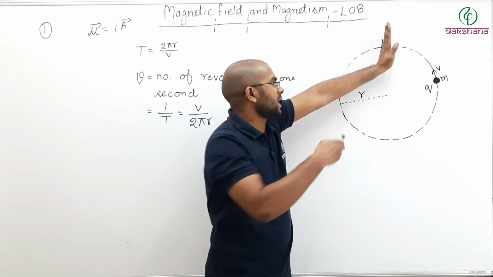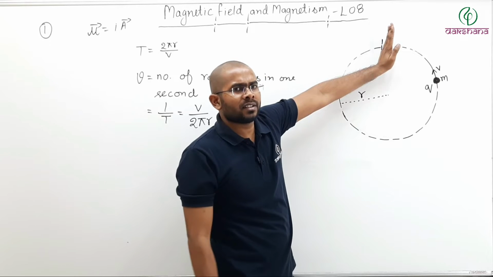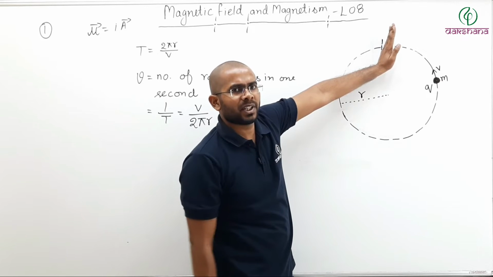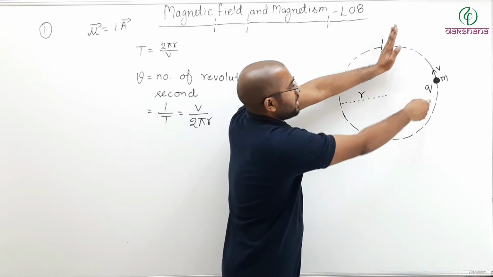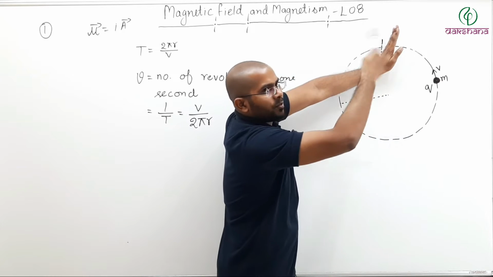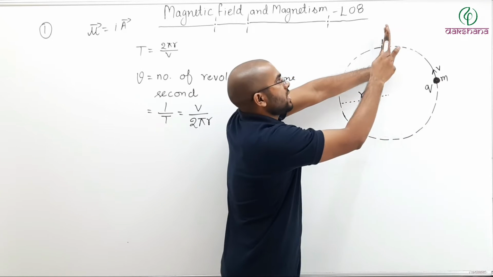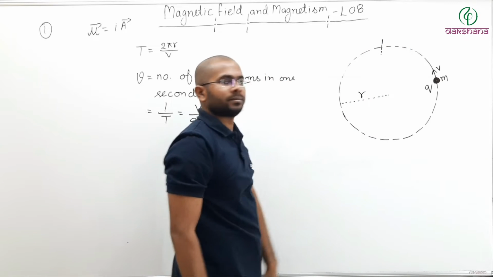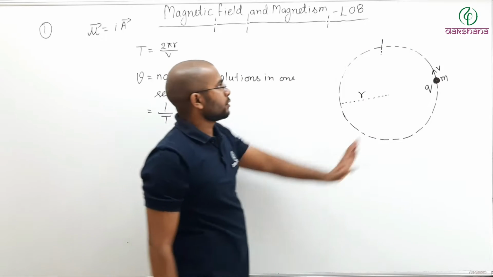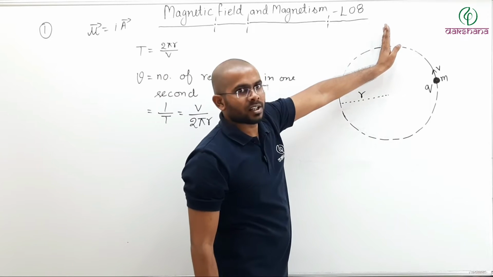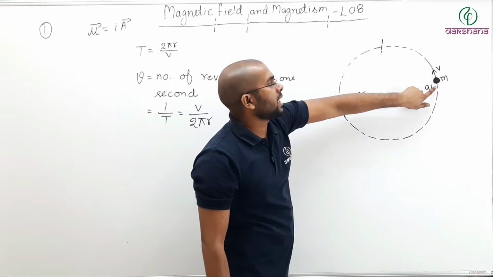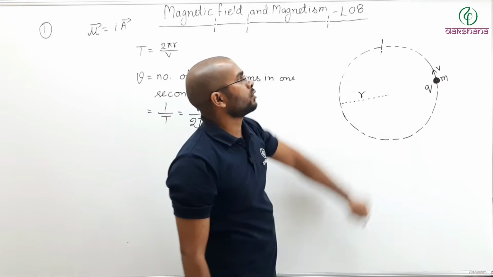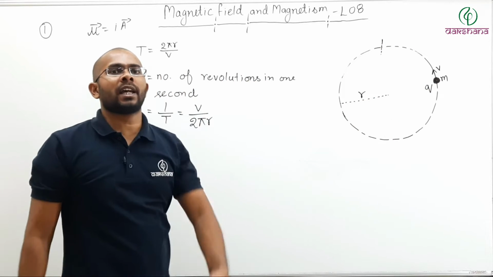Frequency, let us say 10 hertz, 10 revolutions per second, means this charged particle is making 10 rounds of this circle per second, meaning it must also pass through this section 10 times. Correct? So if I take any cross section, then this charged particle will cross through this cross section how many times?